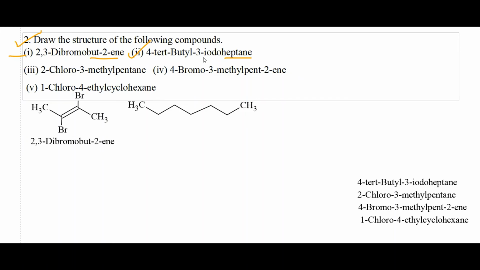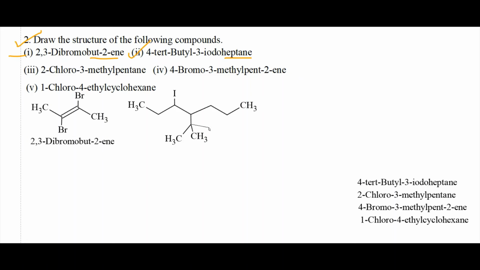Then at position 3, 3-iodo, at position 3 there is an iodine atom. Then at position 4 we have the tertiary butyl group.